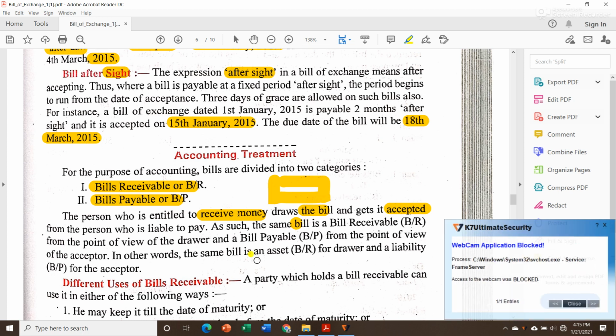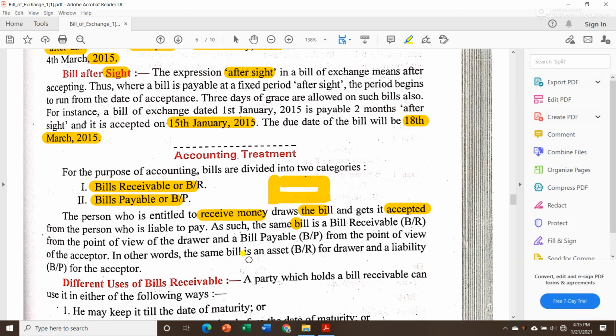Since I am the seller of goods and I will be receiving money in future, that bill receivable is nothing but my asset. In the same way, that bill will be a liability of Mr. A. It will be bills payable for the acceptor, because he is accepting that bill to pay money.